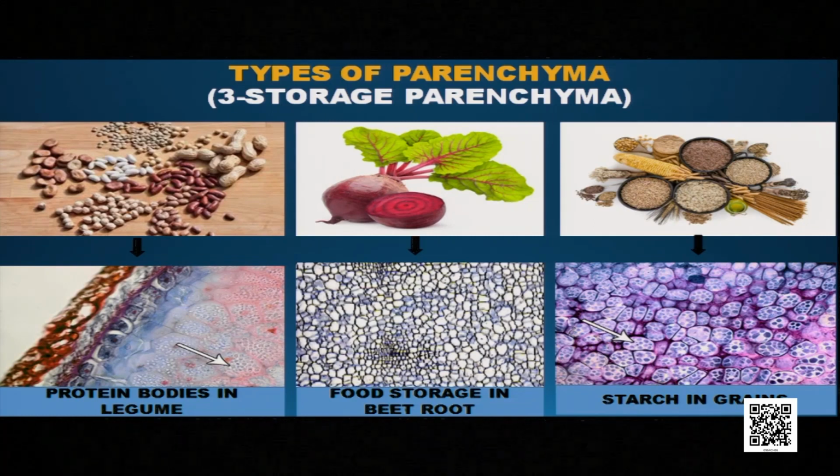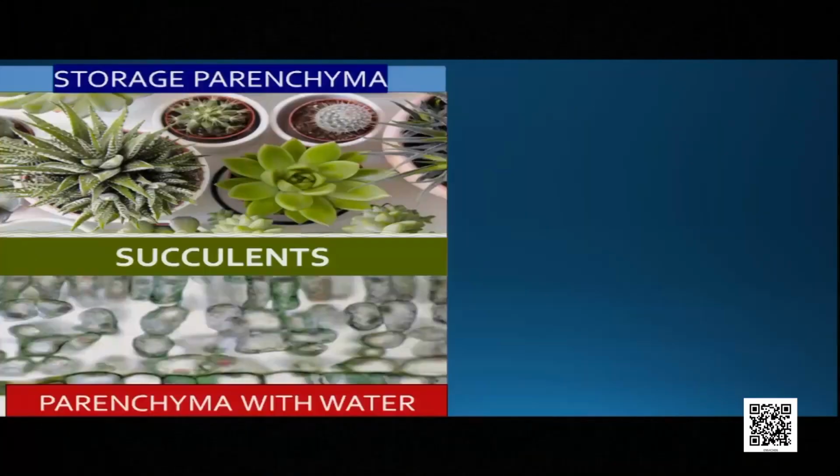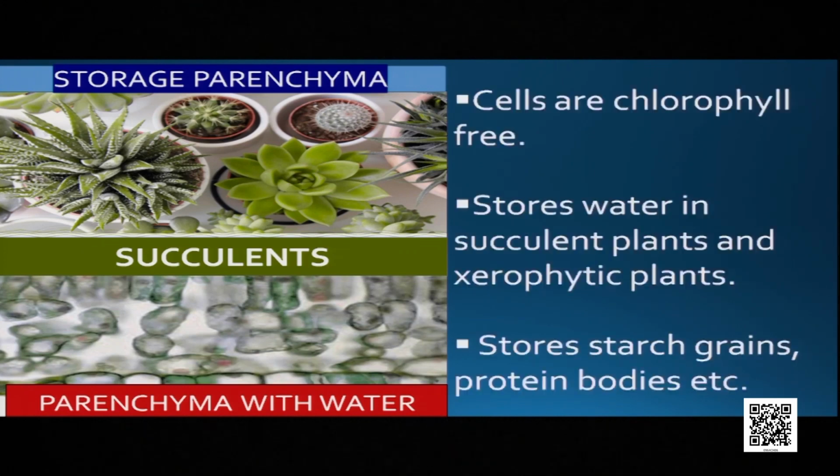Let us come to the third type of parenchyma tissue, and it's called as storage parenchyma. Again, as the name suggests, it stores the food. So what does it store? In the legumes, it stores the protein. In beetroot, it stores the food. In the grains, for example in rice, in wheat, in maize, it stores starch. Not only food, it also stores water, in xerophytic plants and succulents. So let us find out what are the characteristics of this storage parenchyma tissue.